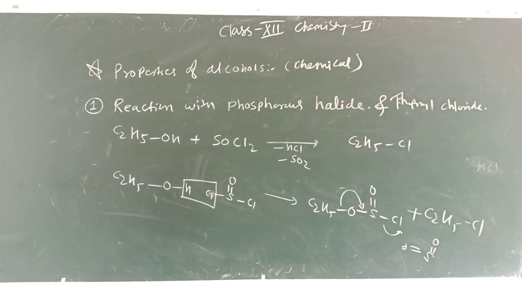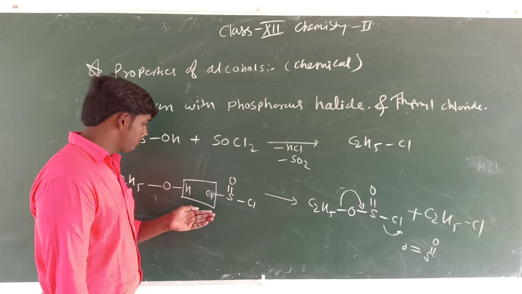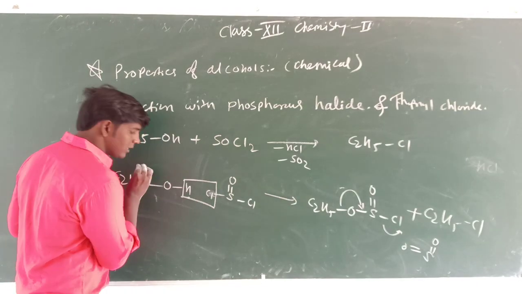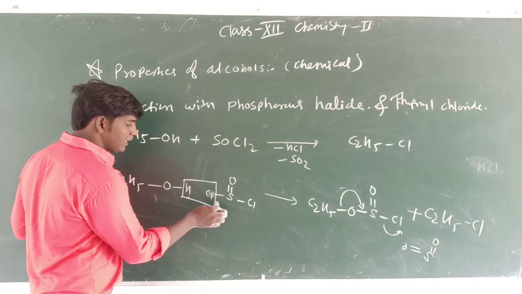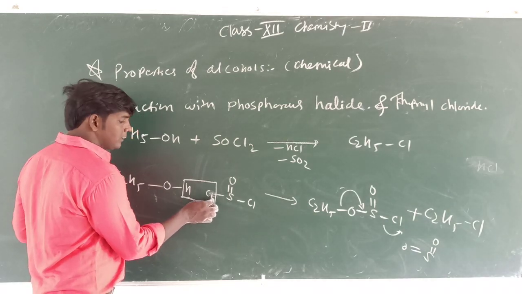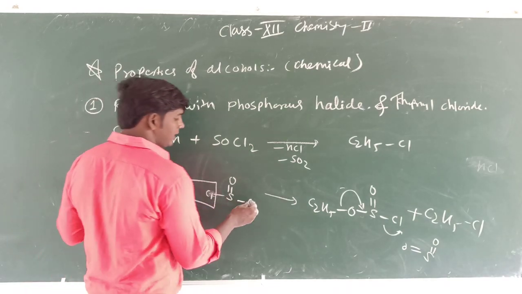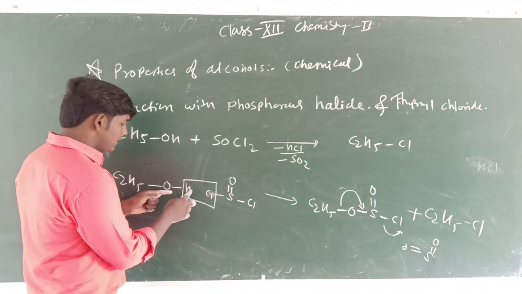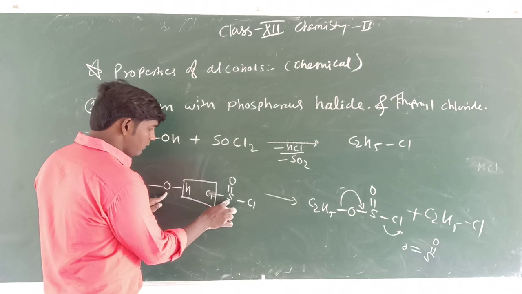So students, you see here, this alcohol has one acidic hydrogen, and when this acidic hydrogen combines with acidic chlorine, HCl is eliminated. After this elimination this oxygen forms a bond with this sulfur.